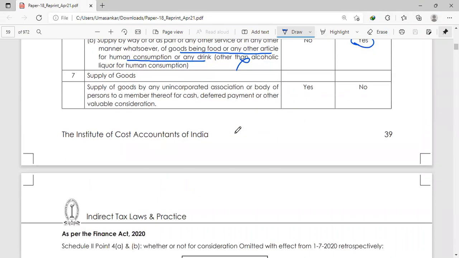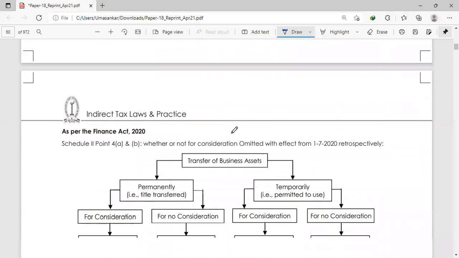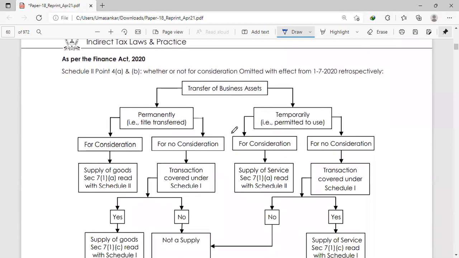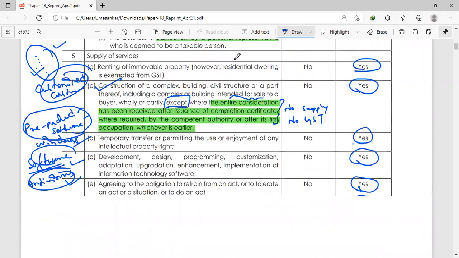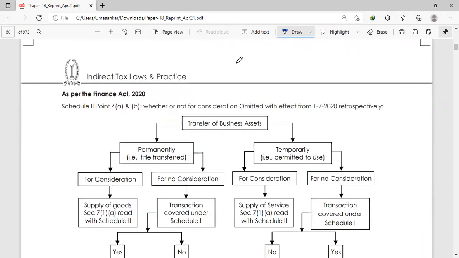Supply of goods by any unincorporated association or body of persons to a member thereof for cash, deferred payment, or any valuable concession will also be considered supply of goods. This one I have already studied. Here it is explaining each and every point that I have already explained in between. I will speedily go through this.